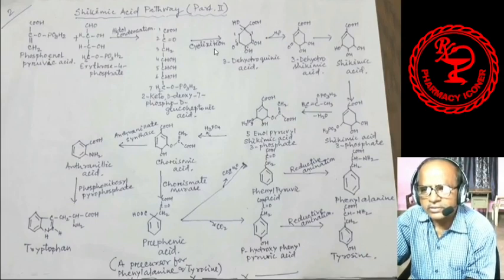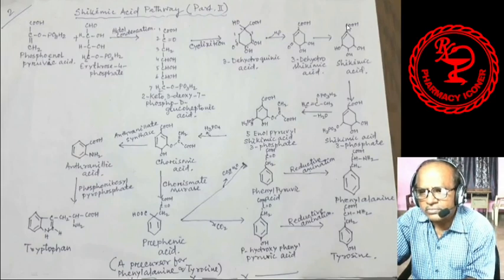After the cyclization, the ring is formed, and water is lost, forming 3-dehydroshikimic acid, and ultimately shikimic acid is formed. Due to the formation of shikimic acid, the pathway starts.